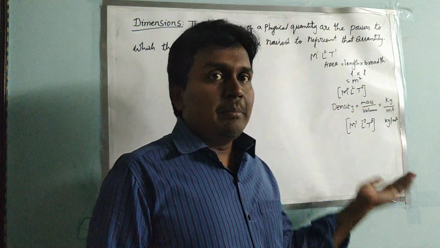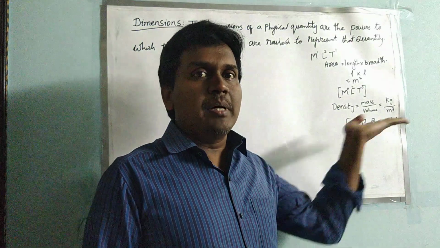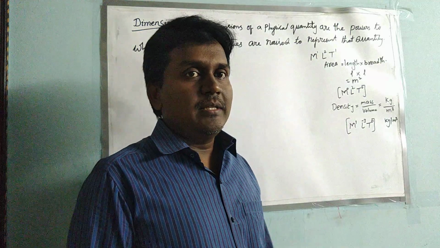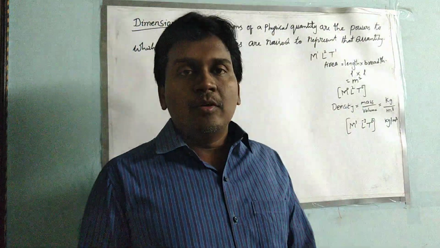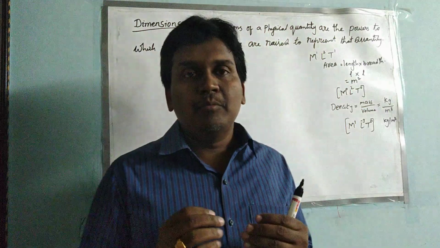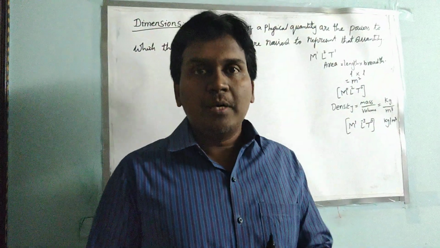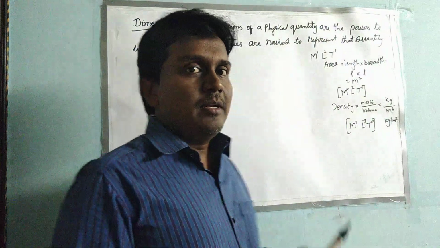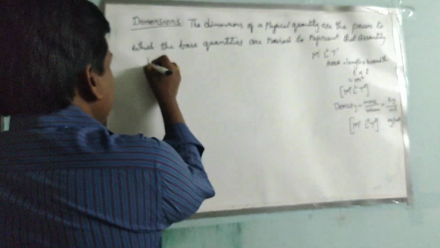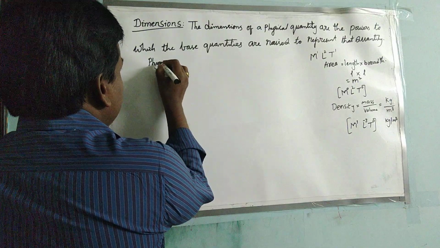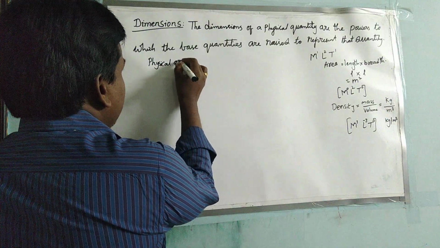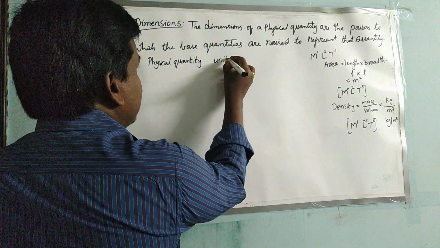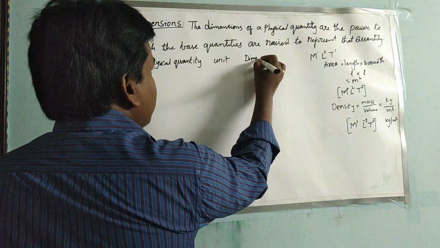So like that the base quantities are represented with some powers. They say something about the physical quantity. So that is about the dimensional formula. In the previous class we discussed some base quantities or fundamental quantities. Let us see the fundamental quantities and their dimensional formulas. First, the base quantities, physical quantity, unit, and dimensional formula.